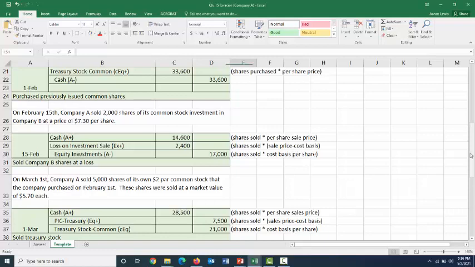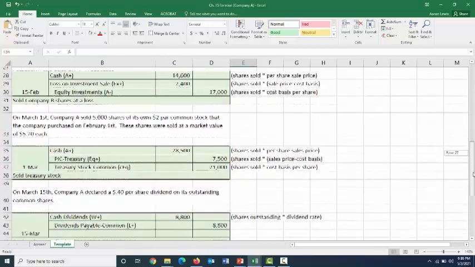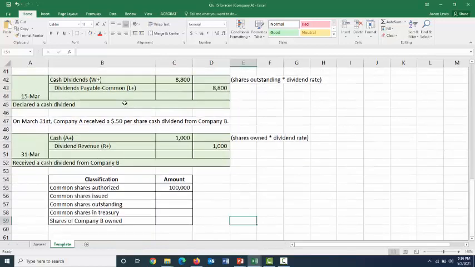So the sale of treasury stock, for your notes, never counts as adding to your number of shares issued during the period. So down to the bottom, since the last two entries both have to do with dividends, our number of shares issued is just 25,000.